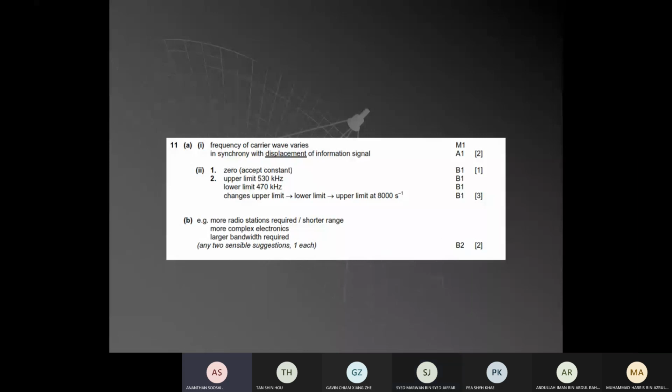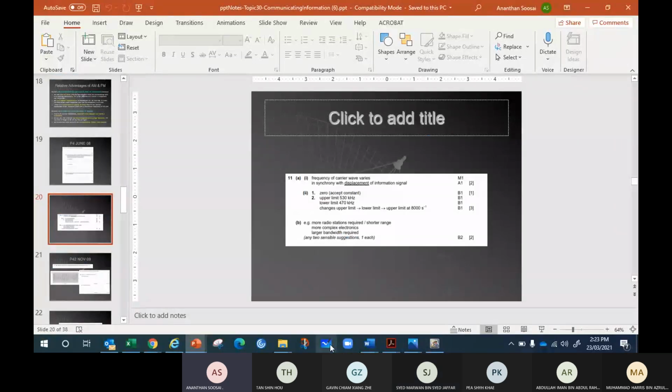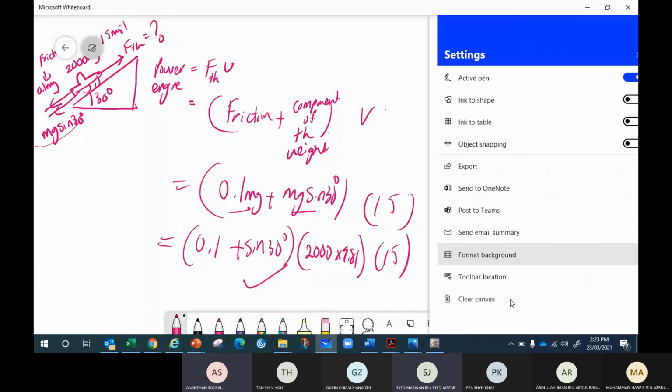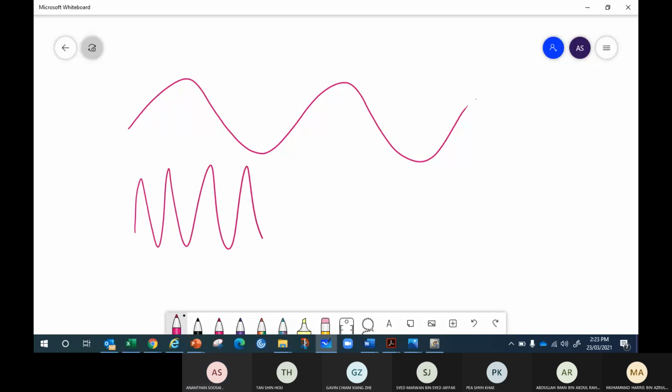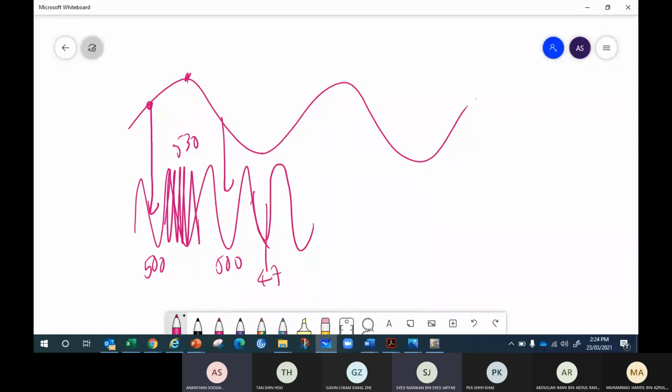Why 8,000? Because your signal is like this, right? Your carrier is like this. So at this equilibrium, the frequency you're going to make is 500. Then when you go to the crest, it's going to be closer, becoming 530. When you come to the equilibrium here, it's 500 again, and here it's going to be further, right? Here it's going to be 470.